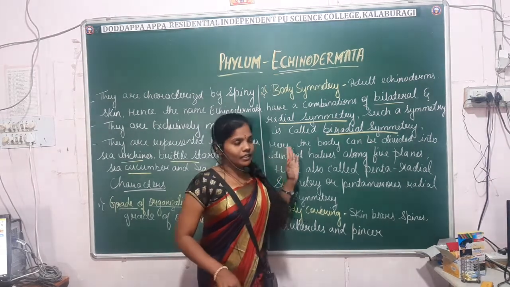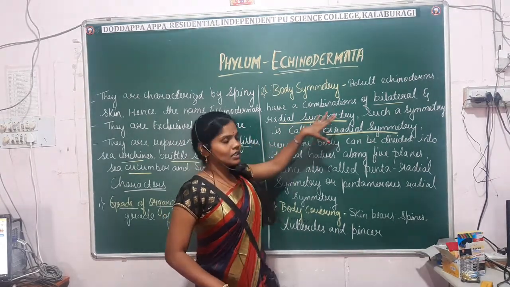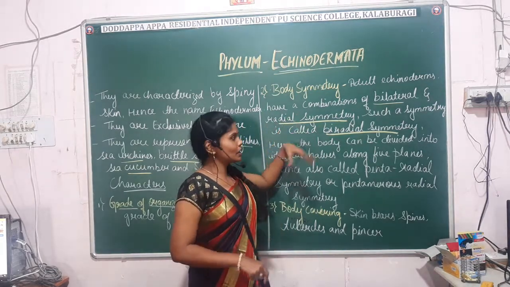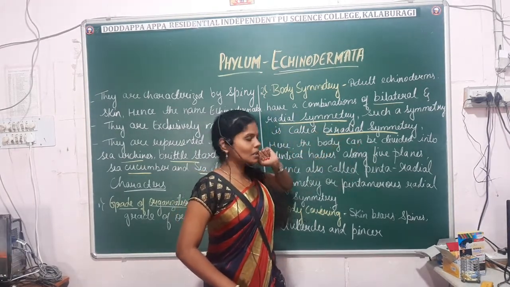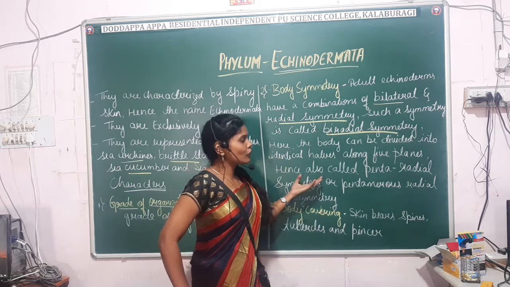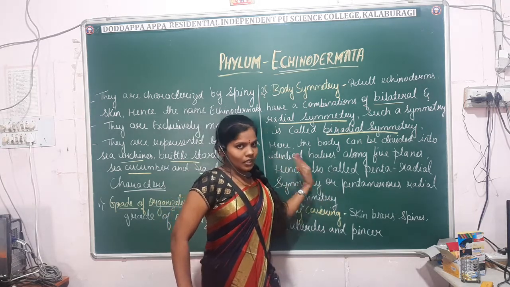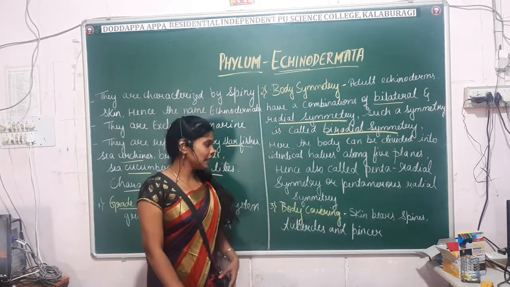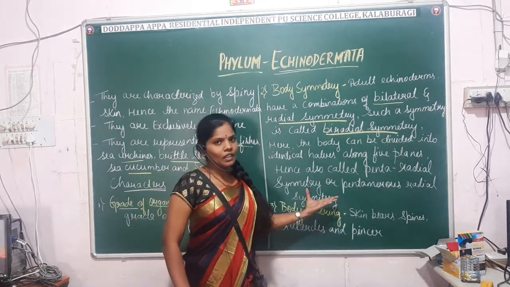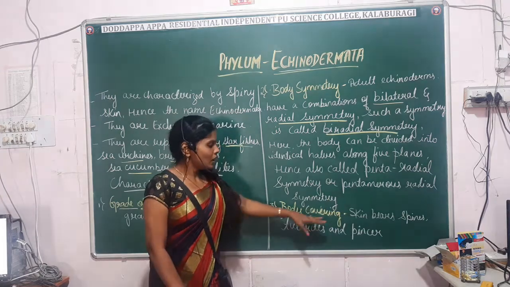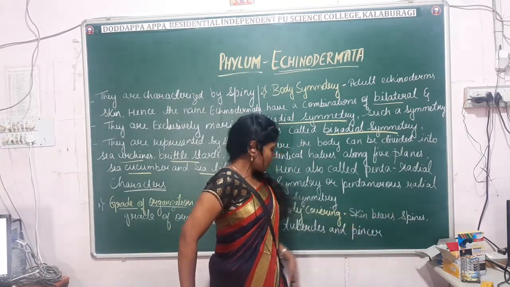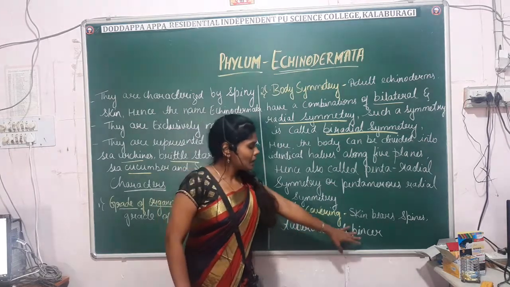In adults they exhibit bilateral and radial symmetry, commonly known as biradial symmetry. The body can be divided into identical halves, known as pentaradial symmetry or pentamerous radial symmetry. The body skin has spines, tubercles and pincers.